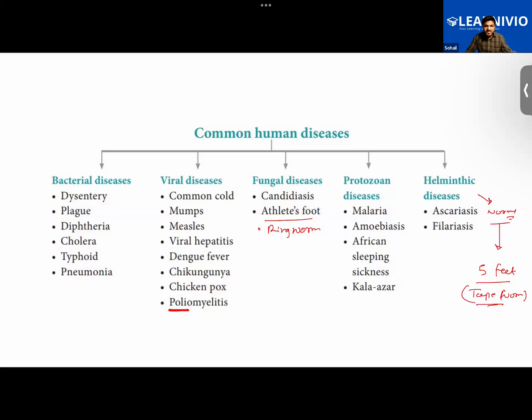They can reproduce inside our body. Yes, they can reproduce. Just like if there were one egg of ascariasis, if the person has consumed contaminated water containing just one egg of ascariasis, once it goes inside the body, it will start to reproduce. It will lay eggs again and reproduce. So that is the thing.